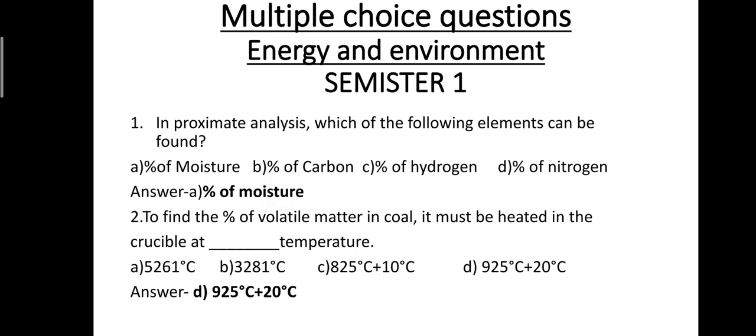To find the percentage of volatile matter in coal, it must be heated in the crucible at temperature. Option A, 520 to 620 degrees Celsius. Option B, 710 to 810 degrees Celsius. Option C, 825 degrees Celsius plus or minus 10 degrees Celsius. Option D, 925 degrees Celsius plus or minus 20 degrees Celsius. The correct option is D, 925 degrees Celsius plus or minus 20 degrees Celsius.